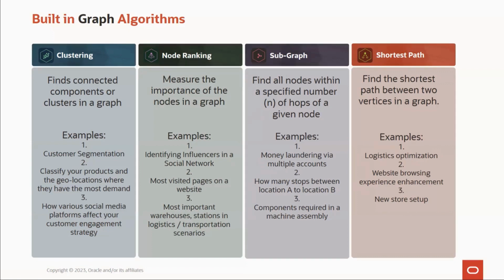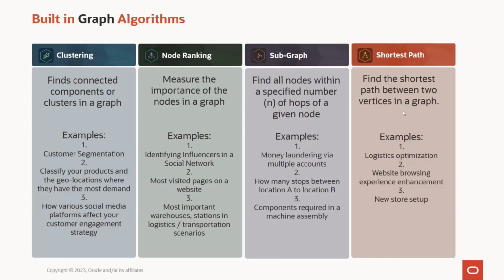So to know whether it is just B or whether other stations are also there, you could try this subgraph. And also components required. So if, let us say, there's a very, very important component that may not be available, you could see if this is not available, how many other components may get impacted in the entire network, right? So you could do such use cases.